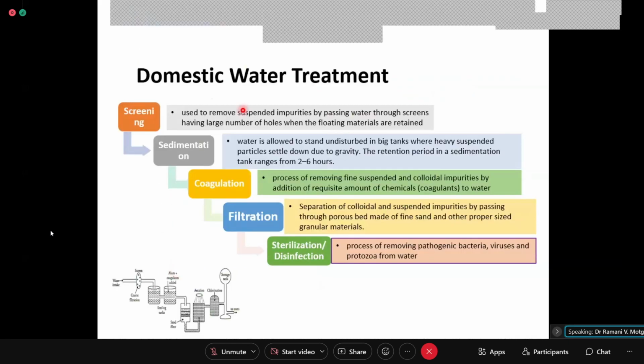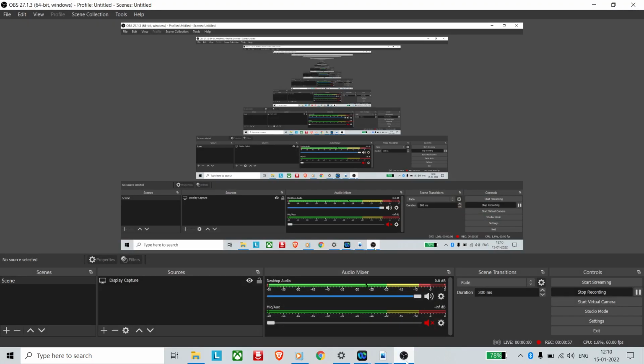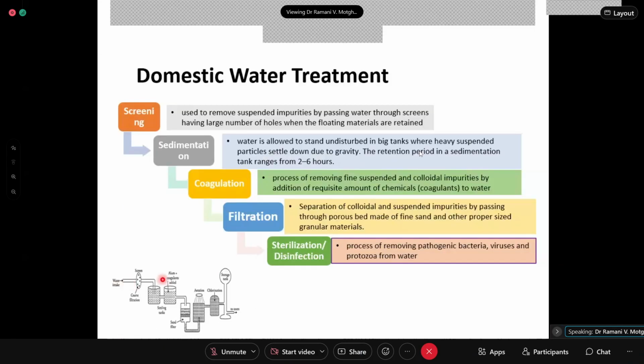So the domestic water treatment comprises, first, the step of screening. Screening is a huge wire mesh through which the water is allowed to pass, or a sieve where large holes are present.